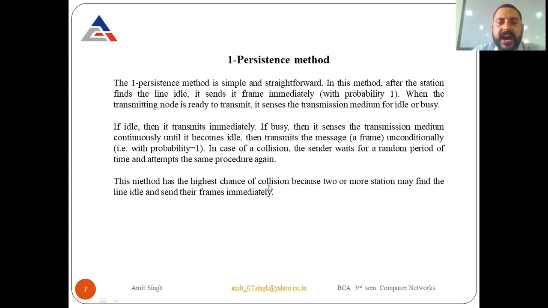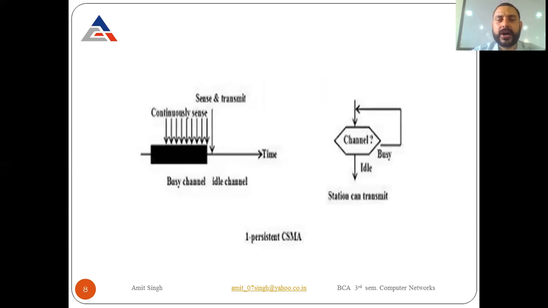This method has the highest chance of collision because two or more stations may find the line idle and send their frames immediately. The maximum chances of collisions can happen in the one persistence method. Why? Because more than one system may try to sense the channel at the very same time. They both find the channel idle at the same time and send their data immediately, so there is a maximum chance that a collision can happen. Clear? So this is the diagram.